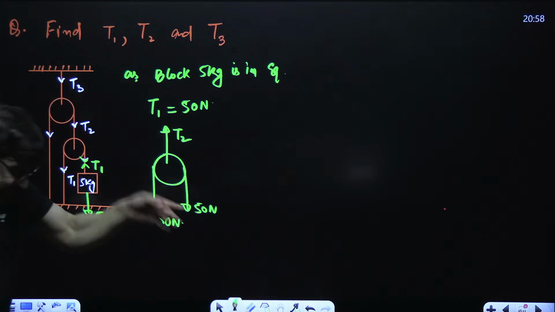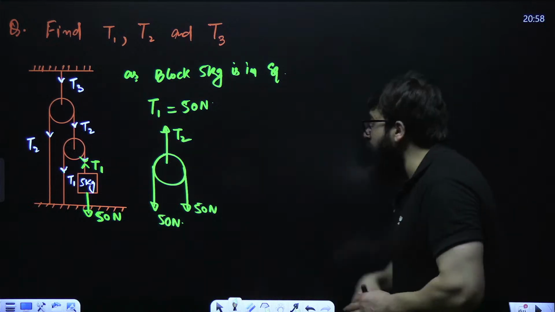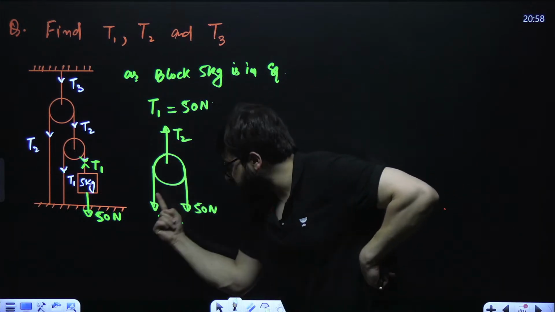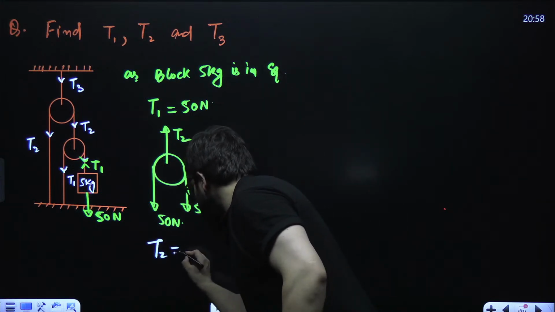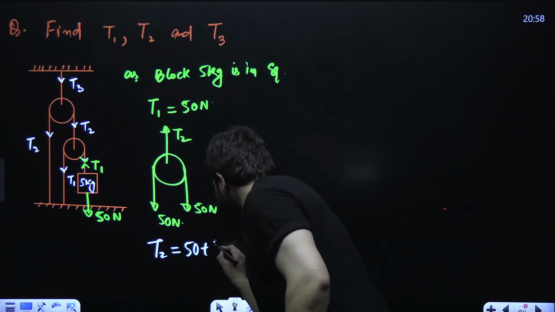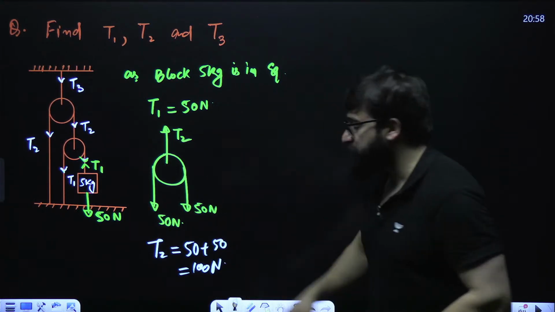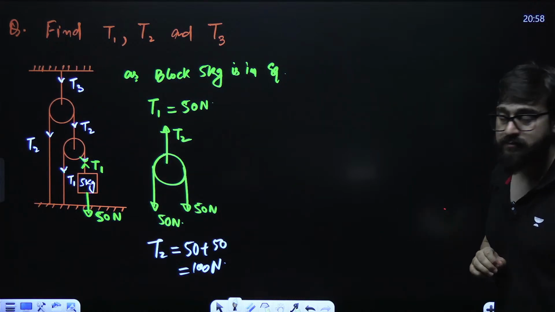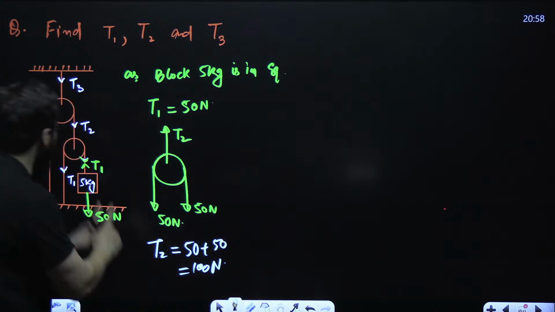Now, recently I told you when it comes to this, the upward tension will be equal to this tension plus this tension. So can you tell me here, what is the value of T2? That is 50 plus 50, and that comes out to be 100 Newton. So the value of T2 came out to be 100.